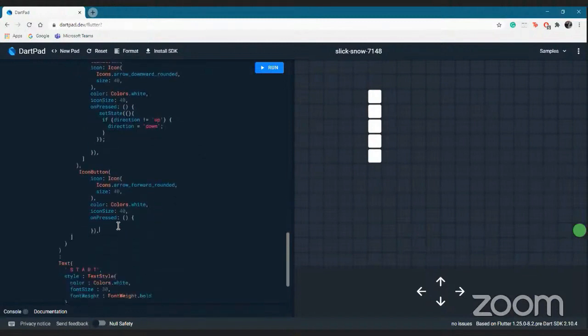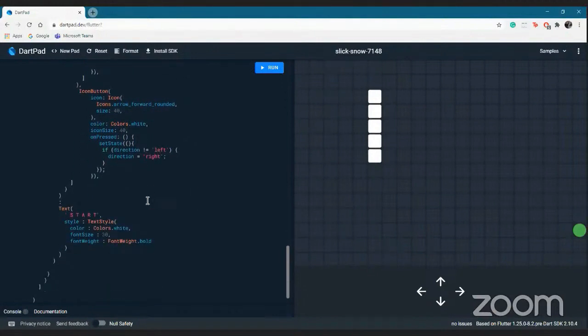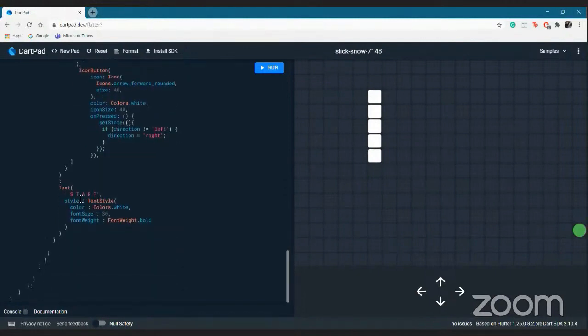And here, unless you are left, it will change it to right. So that is what the icon button does. So we have put out the basic alteration in our directions.